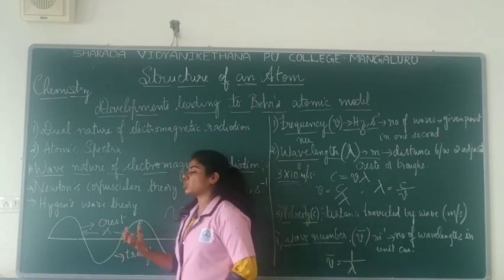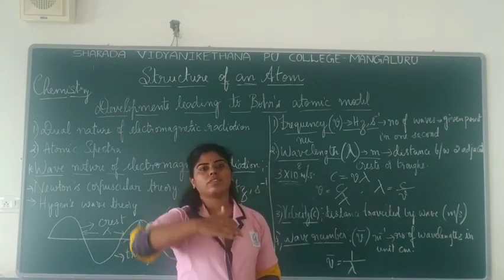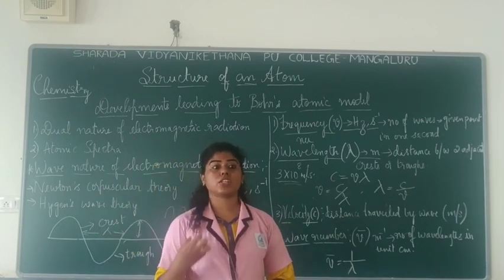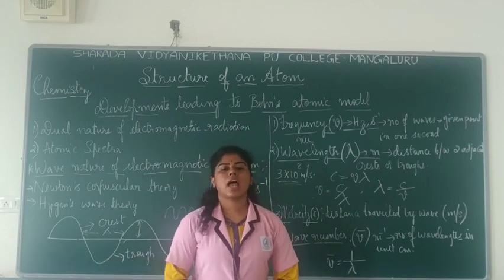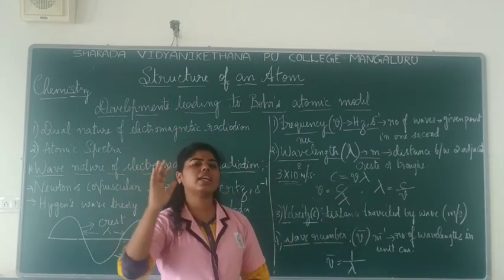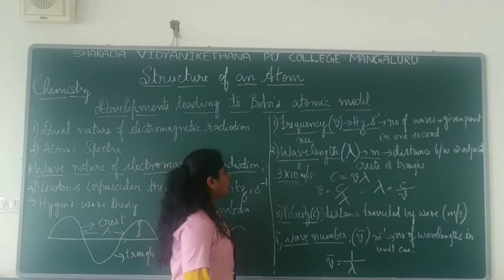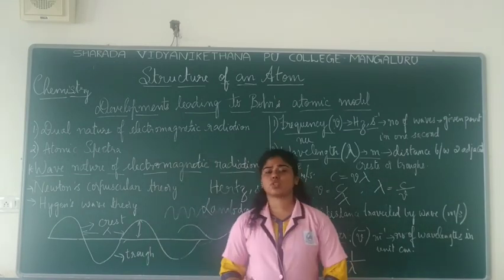So this actually shows the intensity of this particular wave. How intense is this wave? That is shown by this amplitude. Amplitude is totally the height of a wave. So all these are the parameters which are to be remembered.